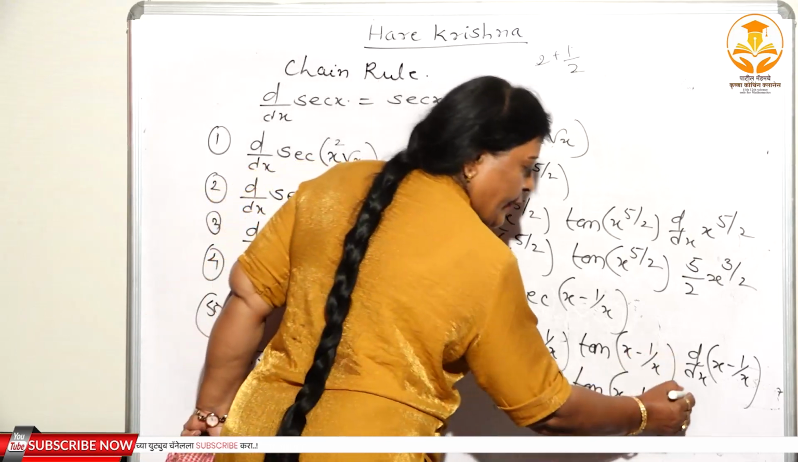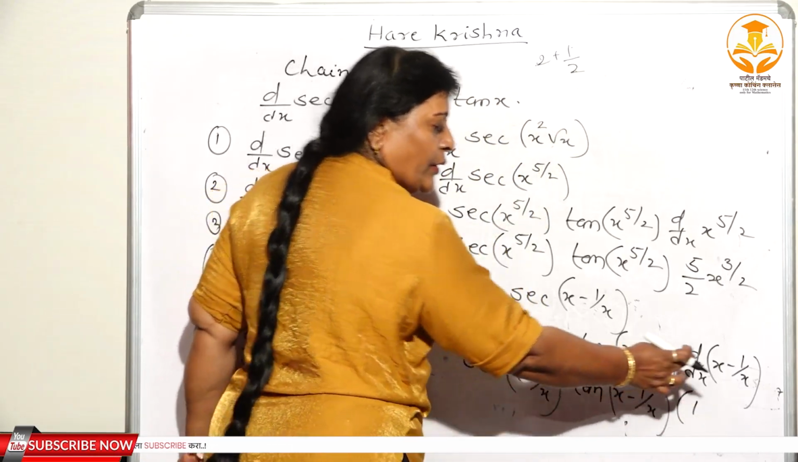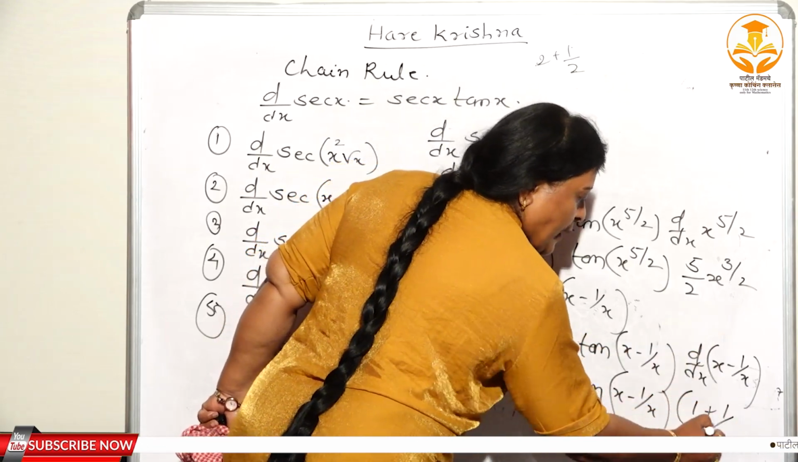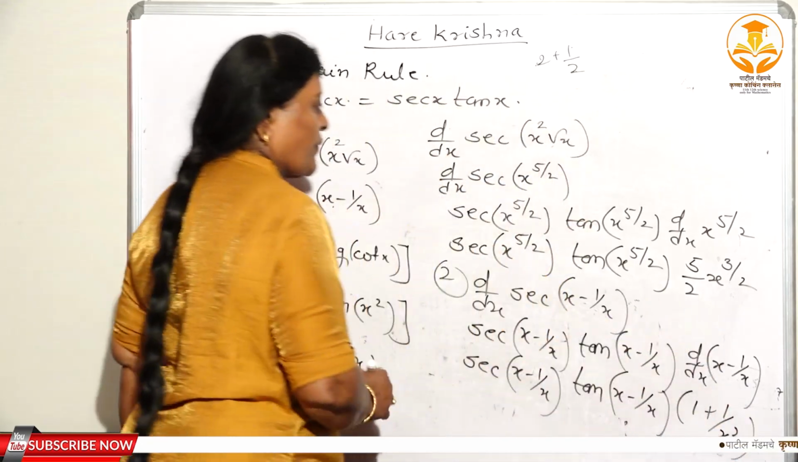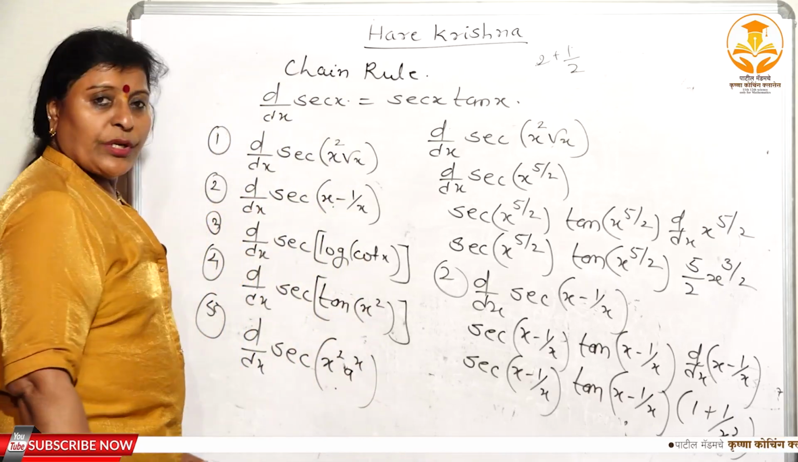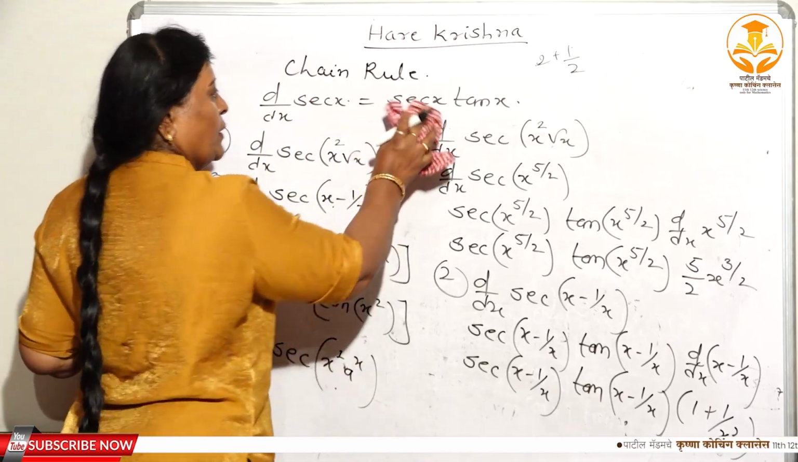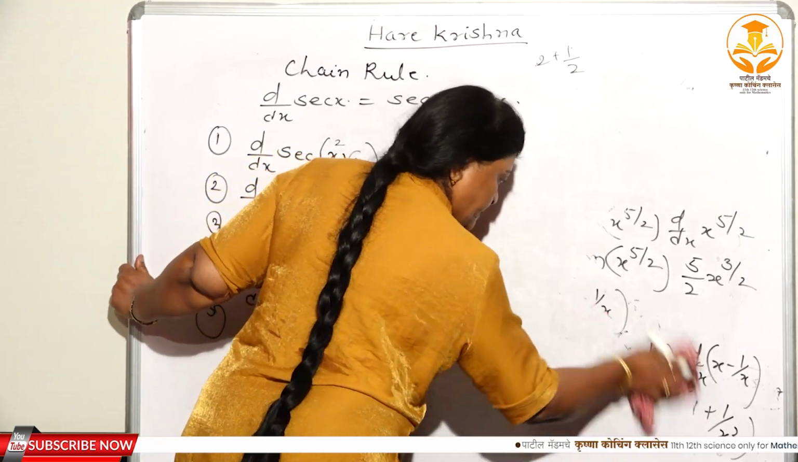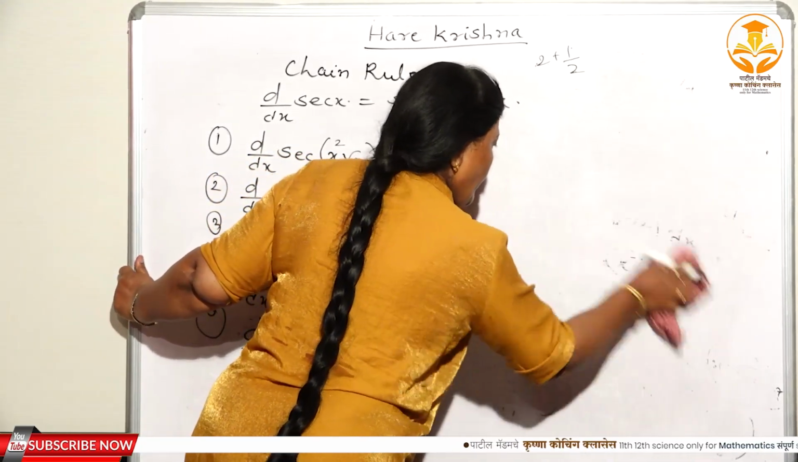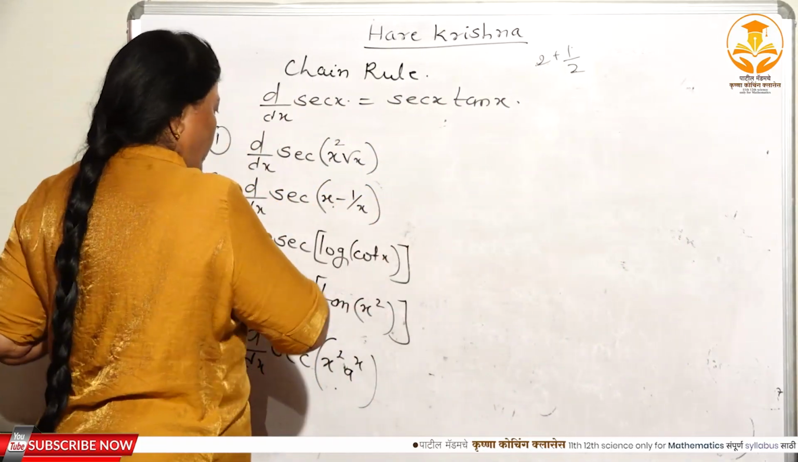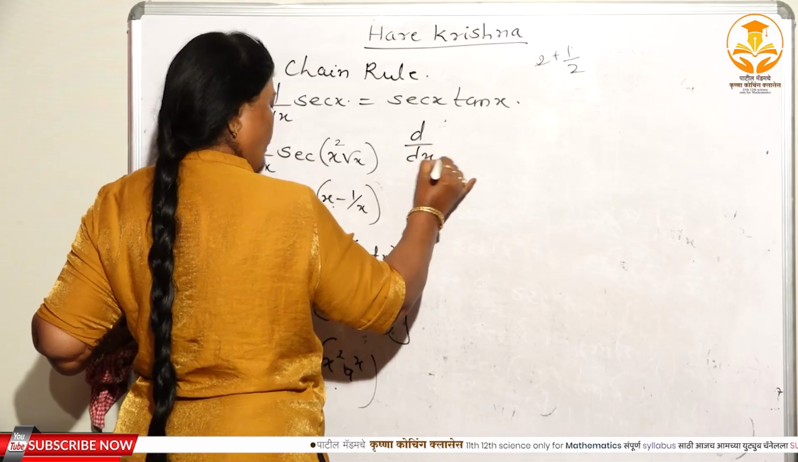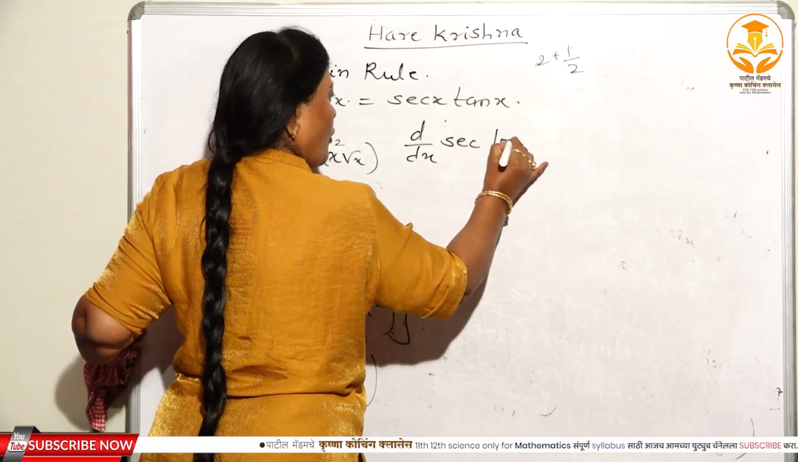Again, what is the derivative of x? 1. And what is the derivative of 1 upon x? Minus 1 upon x square. Minus minus plus, that is 1 upon x square. Isn't it? This is the solution of the second problem. See here, the solution of the third one. See, d/dx of sec of log of cot x.